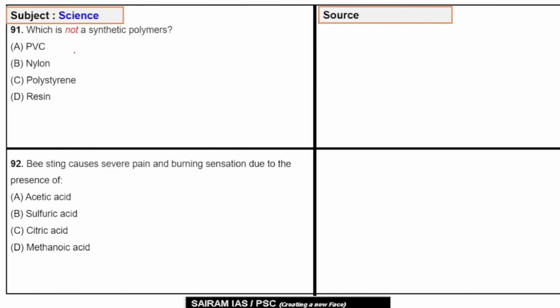Question number 91. Which is not a synthetic polymer?